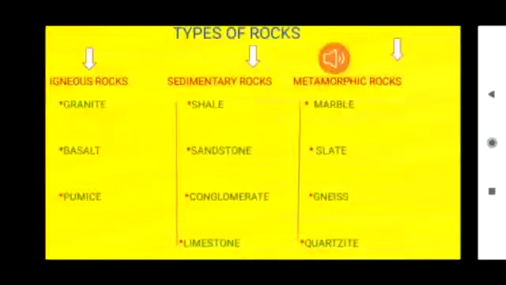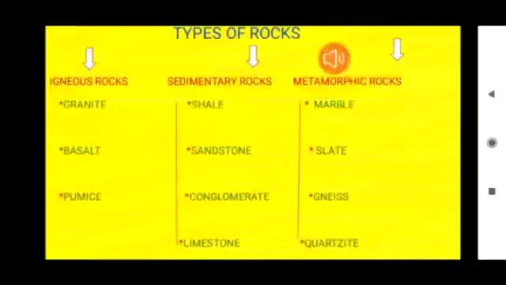Children, we studied that rocks are formed from substances called minerals. In this flow chart, we can see types of rocks based on their formation, children. They are igneous rocks, sedimentary rocks, metamorphic rocks. Igneous rocks are formed from magma or lava, children. There are three types of igneous rocks: granite, basalt, pumice. Sedimentary rocks are formed from sediment. Examples of different types of sedimentary rocks are shale, sandstone, conglomerate, limestone.